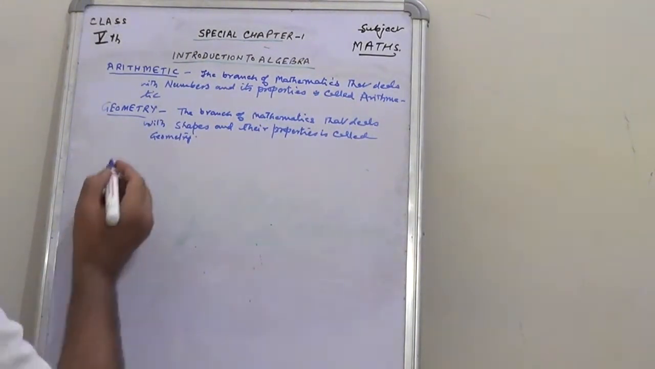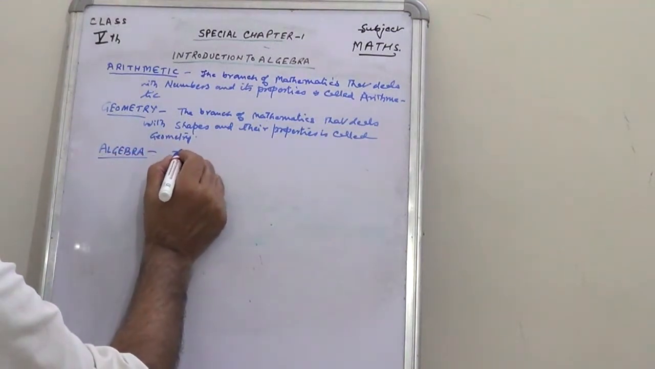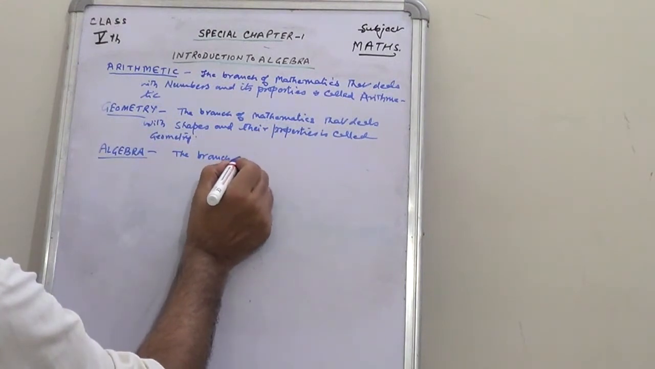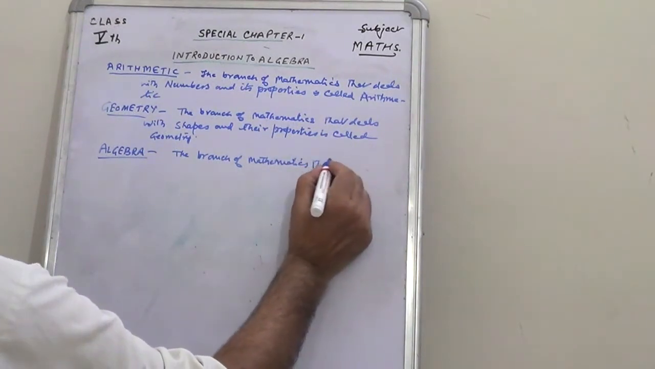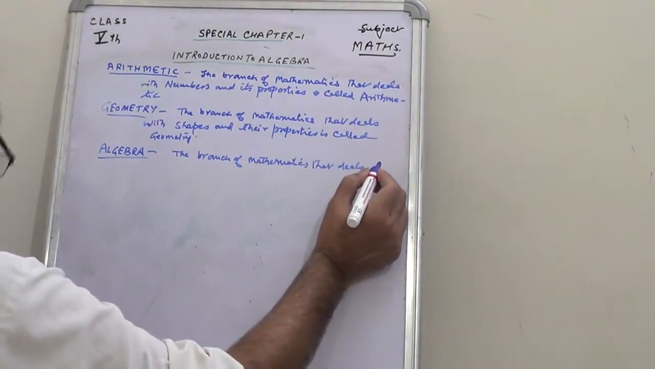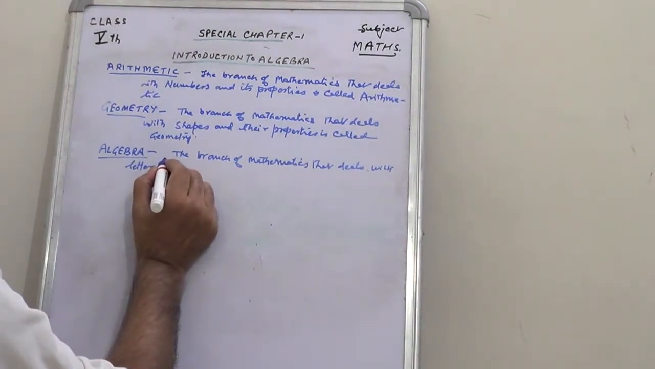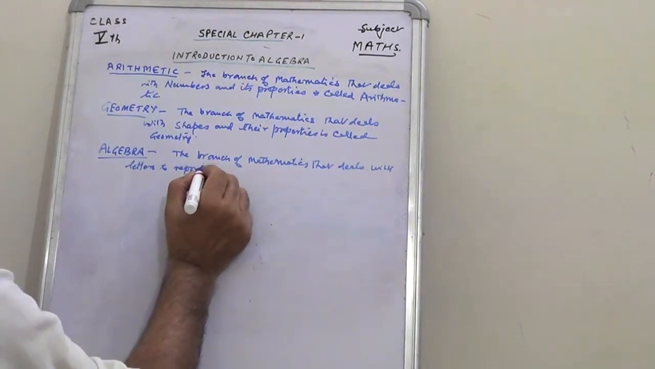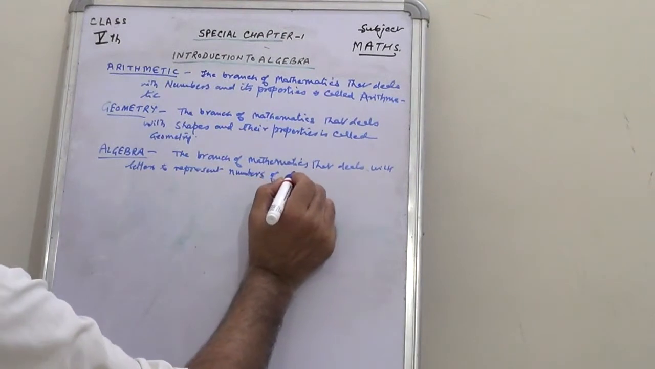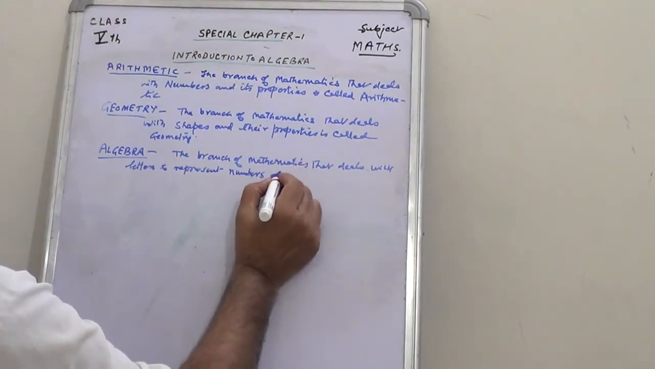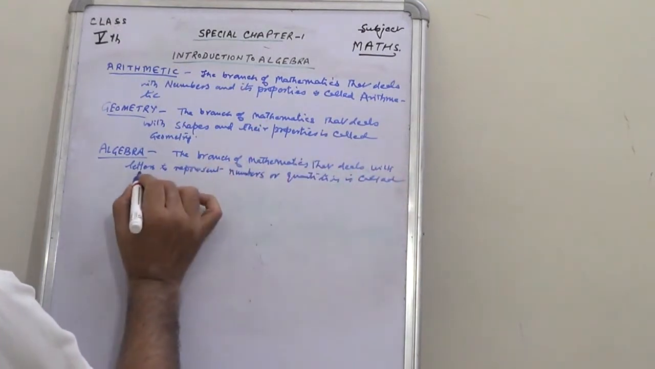Children, the third branch of mathematics is algebra. Or quantities is called algebra.